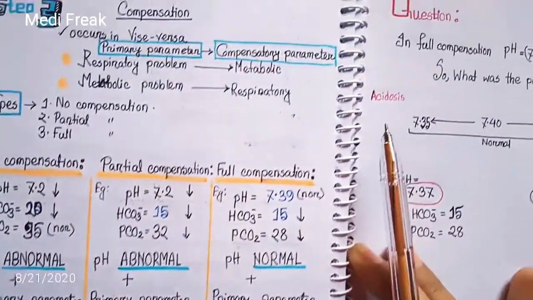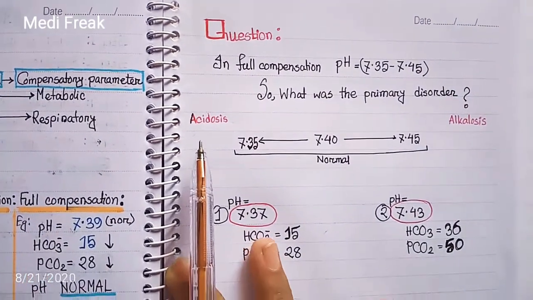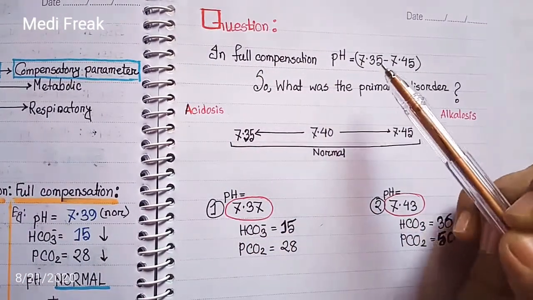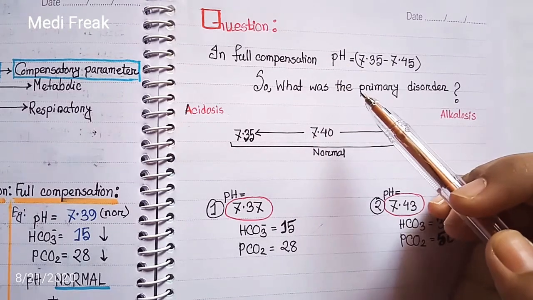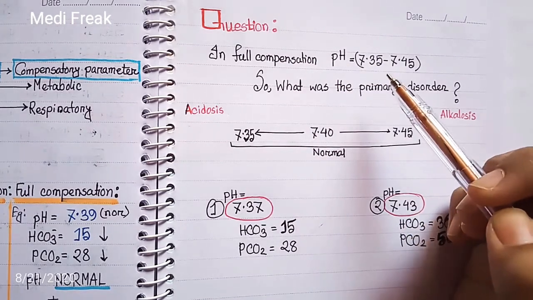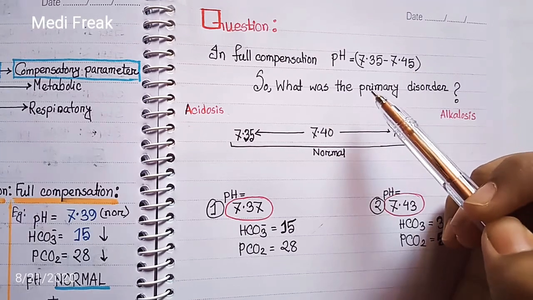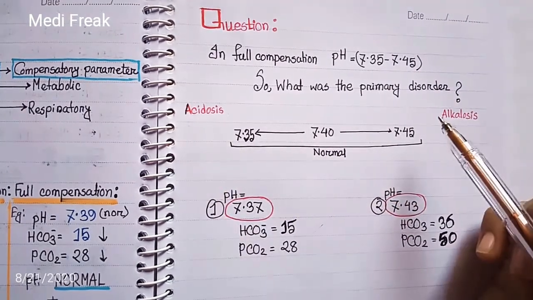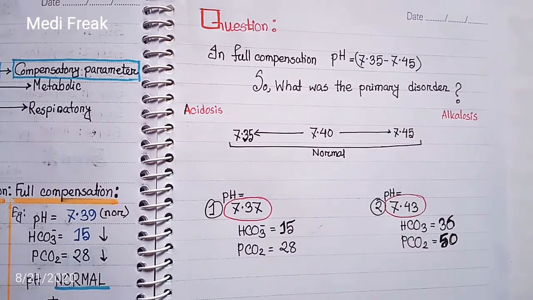Let's come to a question. We know in full compensation the pH is in normal limit. It means that it is 7.35 to 7.45. So what was the primary disorder? Is it acidosis or alkalosis? In this case, here is a trick.